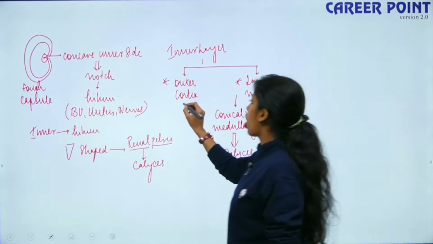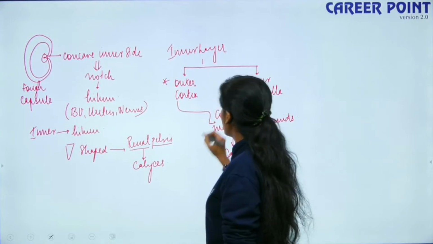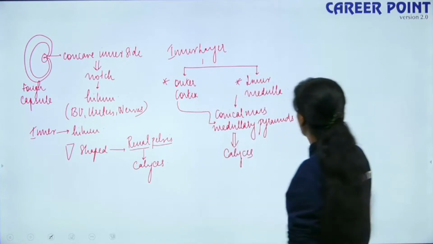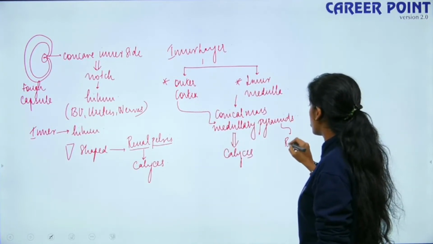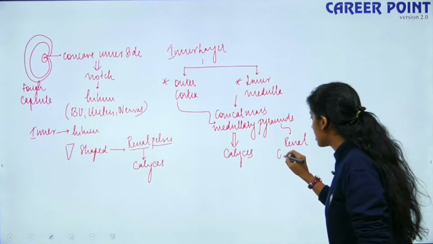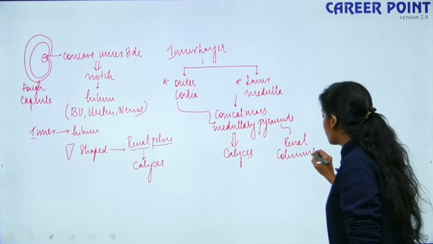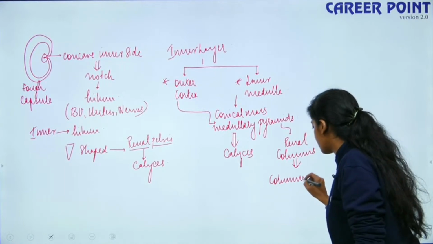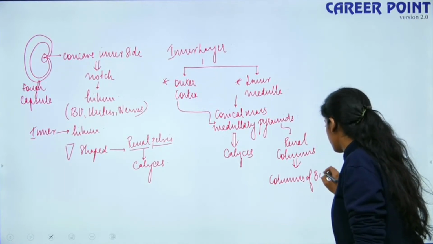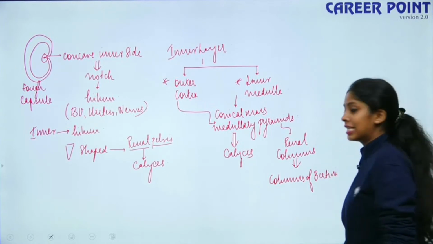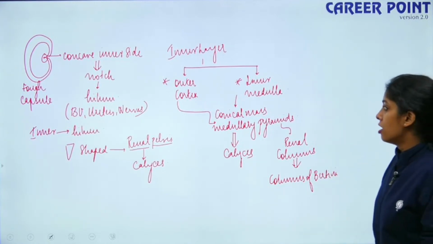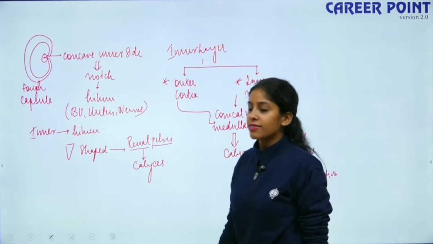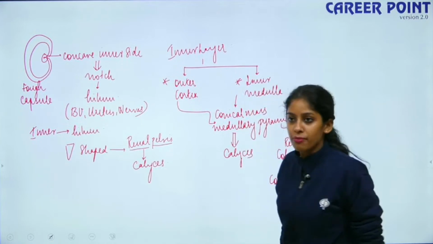So the cortex extends through these medullary pyramids as renal columns, and these columns are known as columns of Bertin. Clear? So the inner layer of the kidney is divided into outer cortex and inner medulla, right?